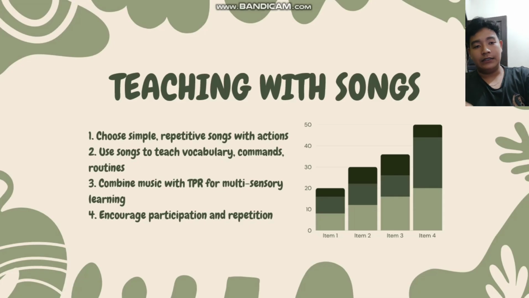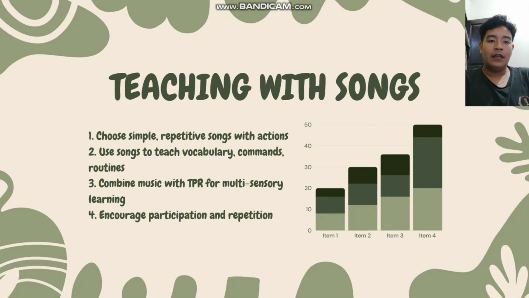Songs are very beautiful and powerful for several reasons. First, they provide rhythm and melody, which help children remember words and sentence structure more easily. Young learners often don't realize they are learning. They just enjoy singing, moving, dancing, or something like that.